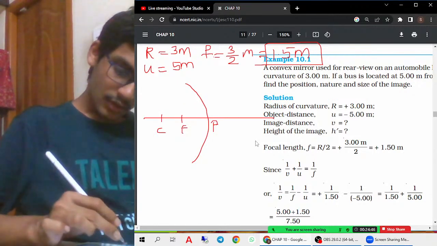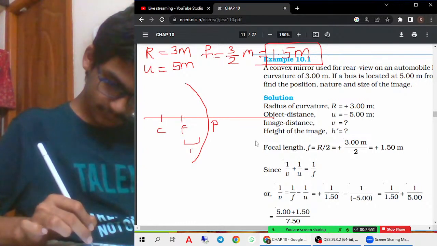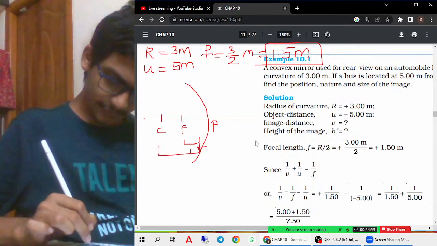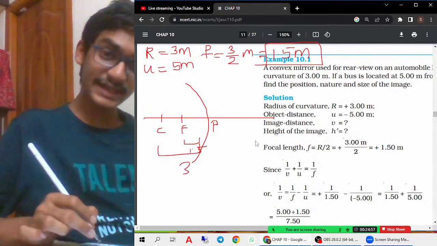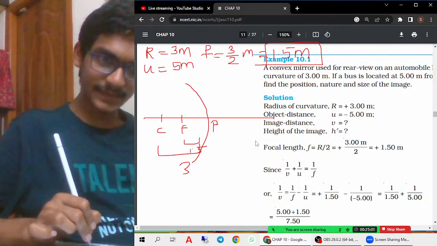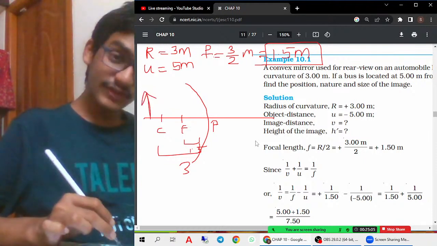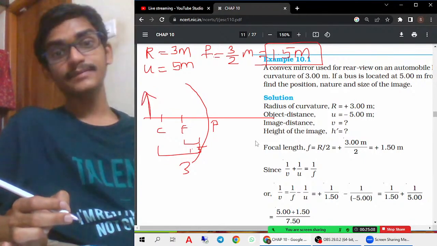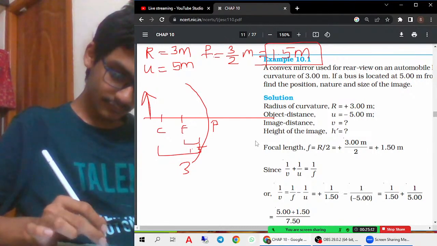Okay. So the focal length is 1.5, so the radius of curvature is 3. The object is 5 meters, which is nothing but where it is placed. It is placed beyond C only, because till here it is 3 meters only. So beyond C means it is here. If the object is beyond C, where will the image be formed? The image will be formed between C and F.